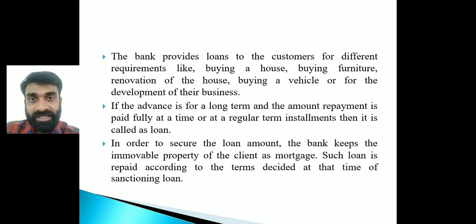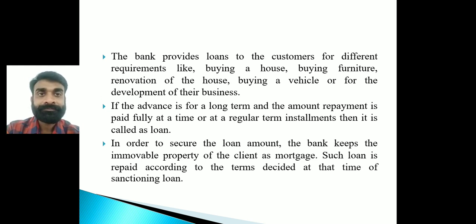Like suppose I'm purchasing a house, then my house will be mortgaged with the particular bank, right? If I'm not able to repay it, if I'm a failure, then what is going to happen? Obviously they are going to sell that particular property and recover the loan, right? That is, a mortgage will be there. And another thing: suppose I'm purchasing a bike or a car, then a hypothecation will be there, and in that hypothecation the name of the particular bank from whom I'm taking the loan will be mentioned. Okay, getting my point, right?